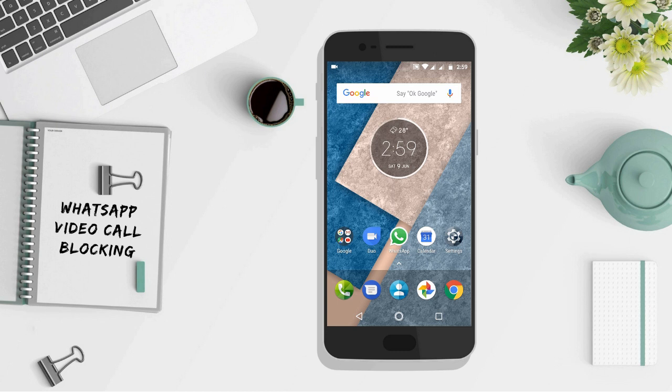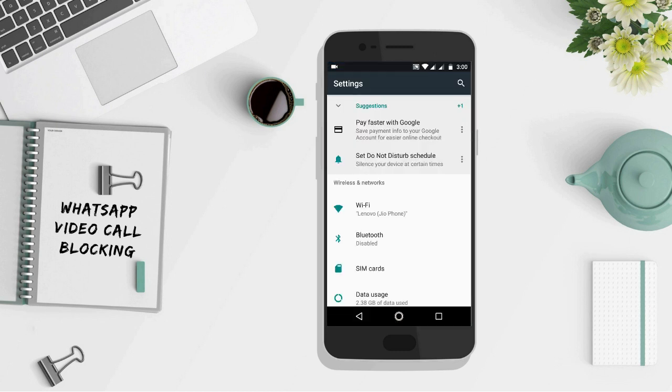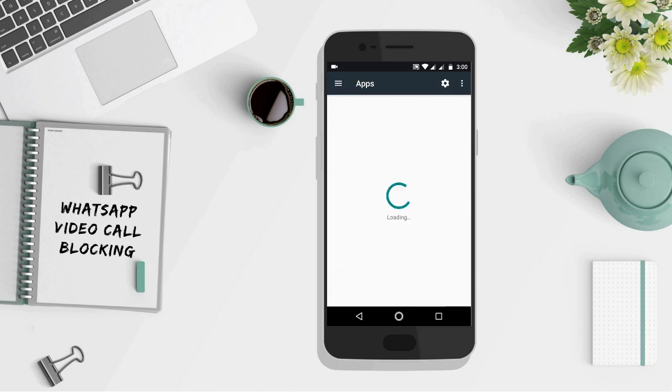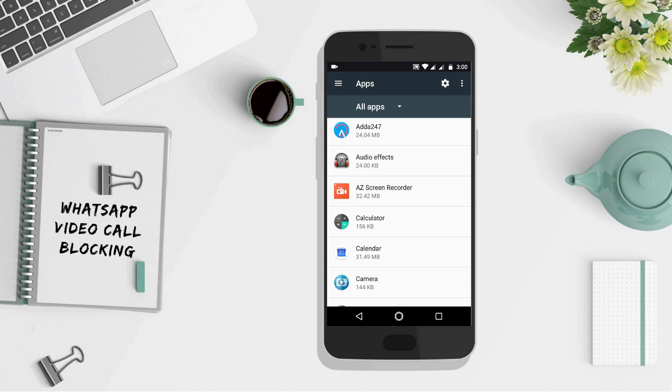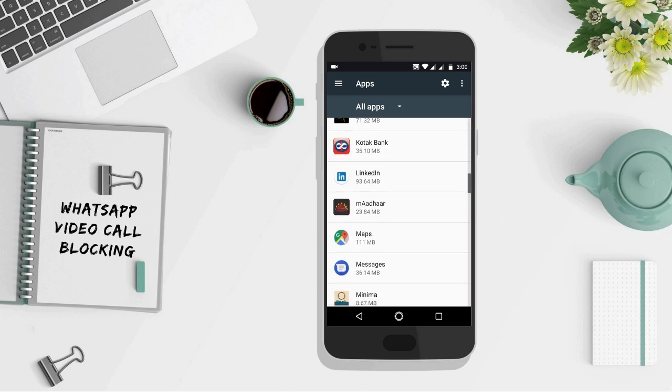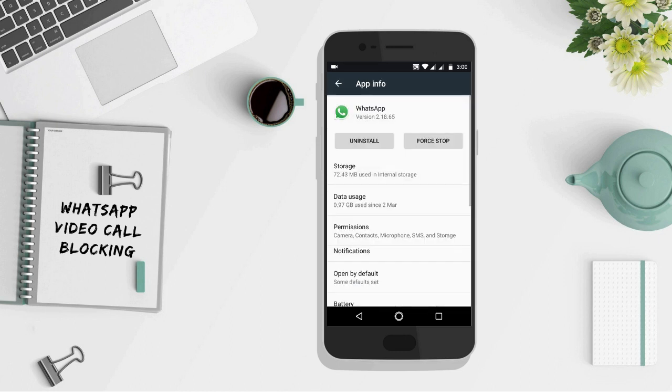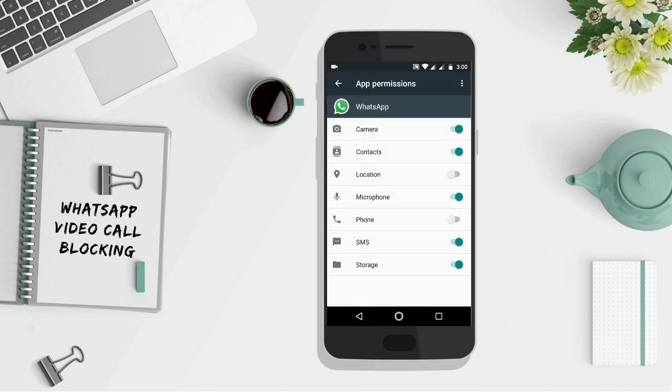by accident. First, you need to go to settings and choose apps from the menu. Now, select WhatsApp from the list. Tap on the option Permissions and turn off the camera.